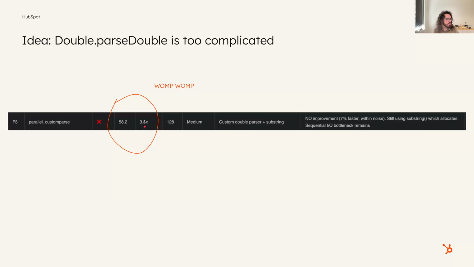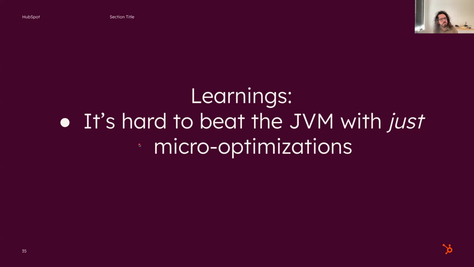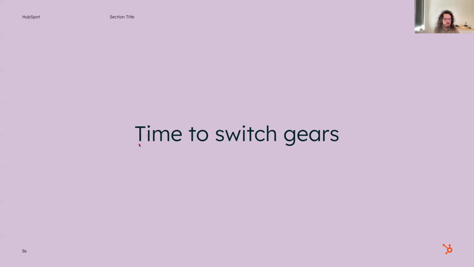And, womp womp, we get another improvement that's a little bit better, but it's not crazy, right? It's not super helpful. So what we learned here is that it's hard to beat the JVM with just micro optimizations. So then, time to switch gears, right? If we can't do micro optimizations, then what are we going to do?